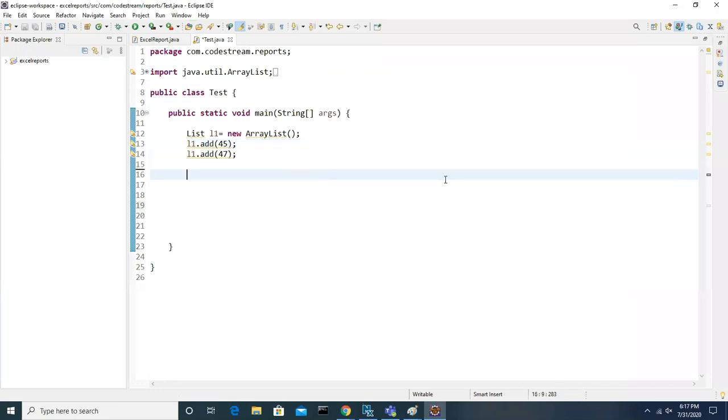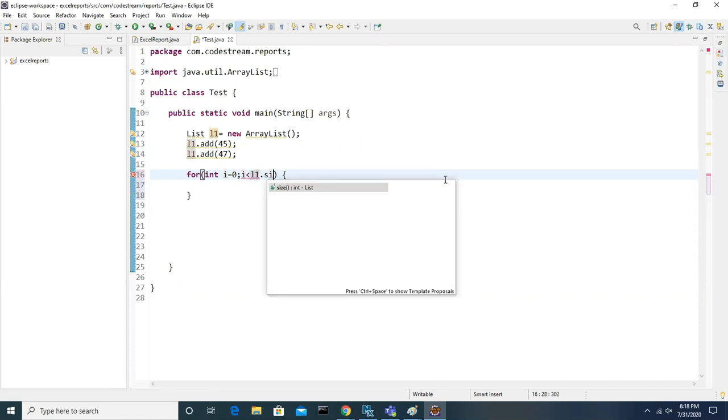Or if you want to iterate, if you want to display all elements, you can use a for loop. Guys, do you know what a for loop is? What is the syntax? int i = 0 is the initialization, i less than size is the condition, and then increment i++ or decrement.